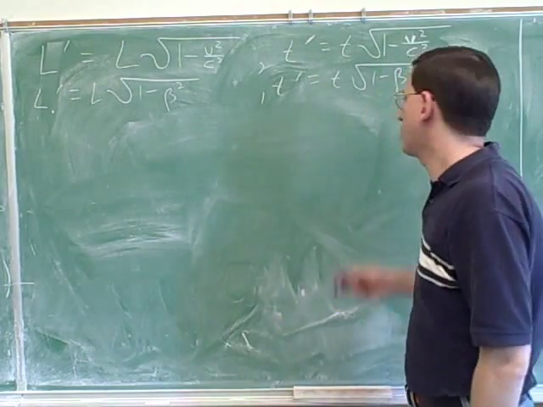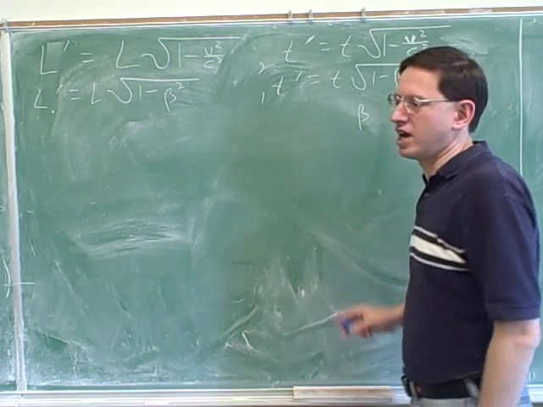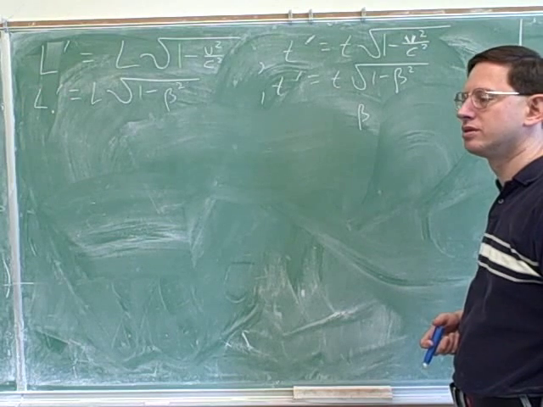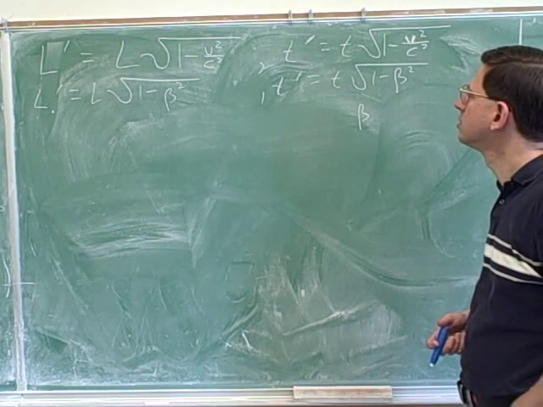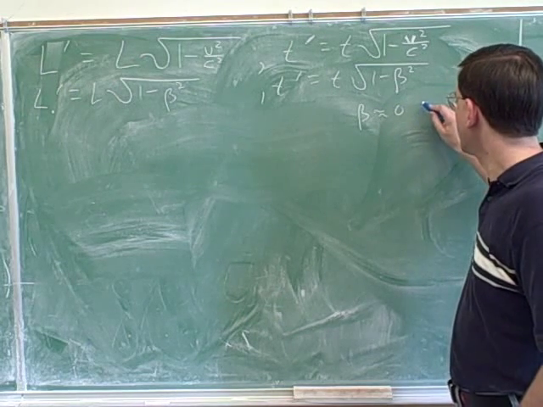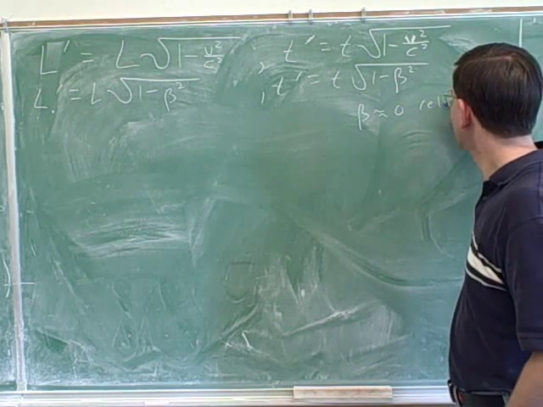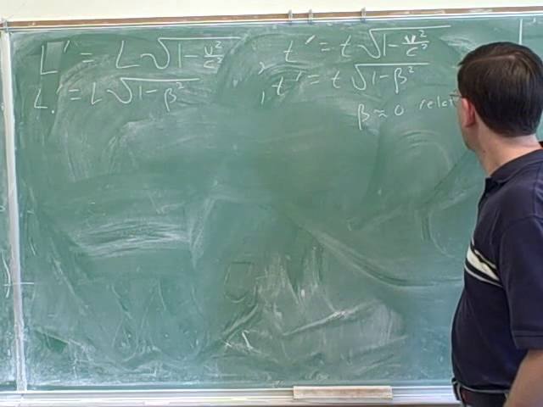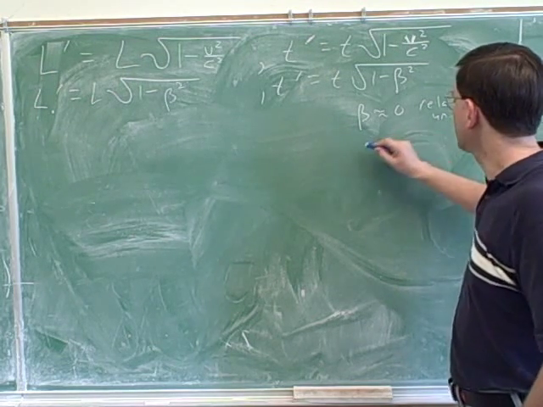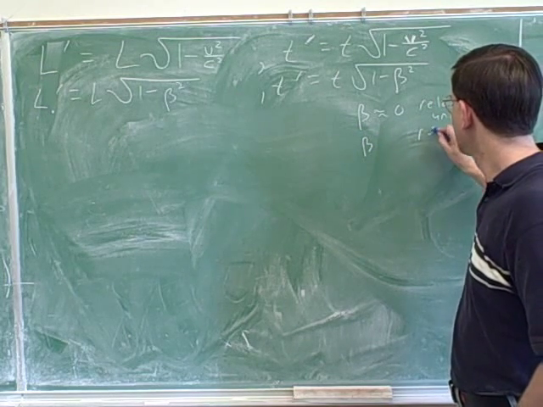So when is relativity important in terms of beta? What does beta have to be for relativity to be important or unimportant? When it's little, or it's 0, it's not important. Right. And so what would beta be when relativity is important?